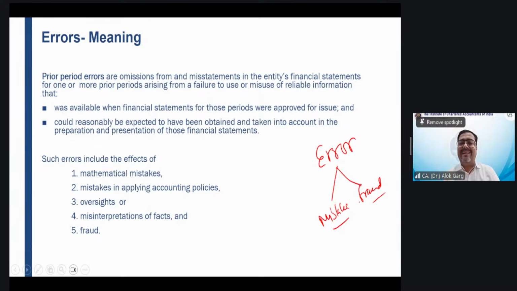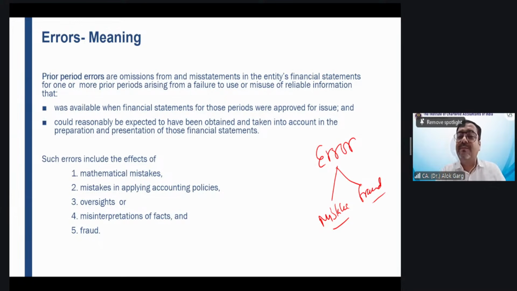Mistake means an unintentional error. If error is intentional, then it is considered as a fraud. Now students, you might be thinking, sir, how can fraud be an error? So students, don't think like a regulator. Think like a chartered accountant.